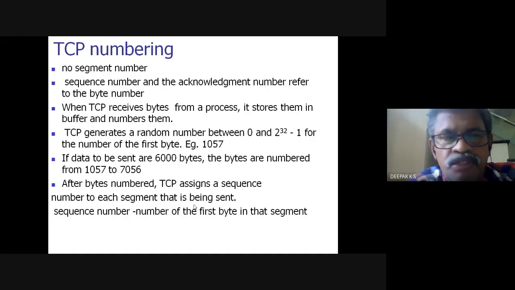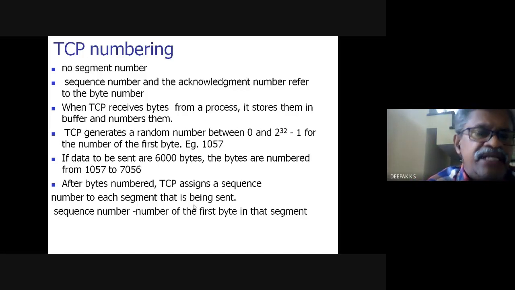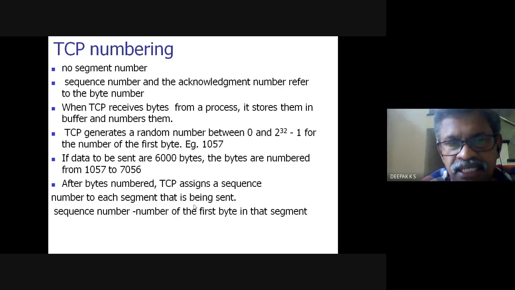Now, there are segments. We need numbers for the segments. Actually, there are no segment numbers. There is only the concept of byte number. Everything is treated as a byte. So sequence number and acknowledgement number refer to the byte number. A segment would consist of 3 bytes or 5 bytes like that. So bytes would have a number. The first byte, what is its number? That would be the sequence number.